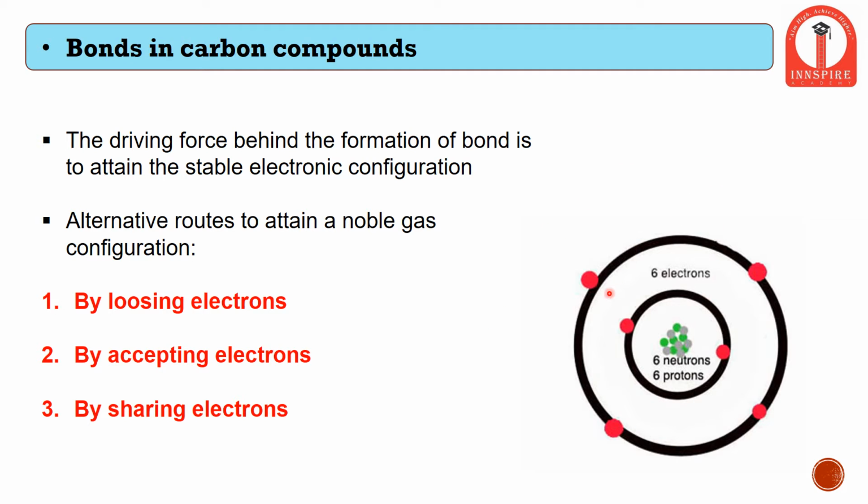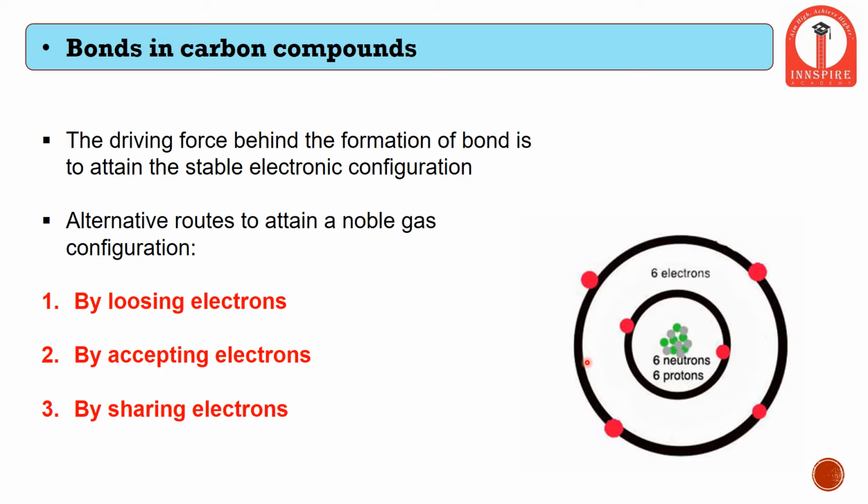Every ring has a specific capacity to hold electrons. In the case of carbon, the K ring has a capacity to hold only 2 electrons, and the L ring has a capacity to hold 8 electrons. Since we can see in a carbon atom that there are only 4 electrons, 1, 2, 3 and 4, this carbon atom is not stable. We require 4 more electrons to make this carbon atom stable.